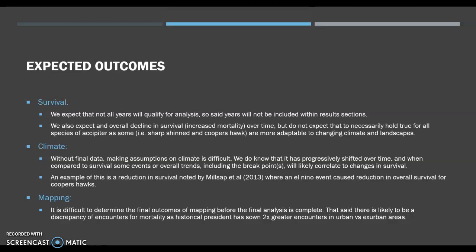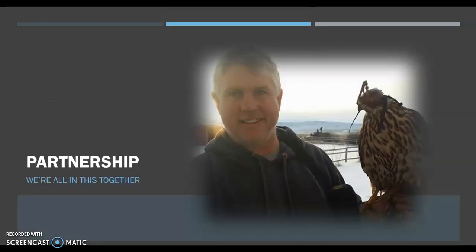As far as mapping, it is difficult to determine final outcomes before the final analysis is complete, as otherwise we cannot know exactly where mortalities occur. That said, we are likely to notice a discrepancy of encounters for mortality, as historical precedence has shown a 2 times greater rate of encounters in urban versus exurban areas.